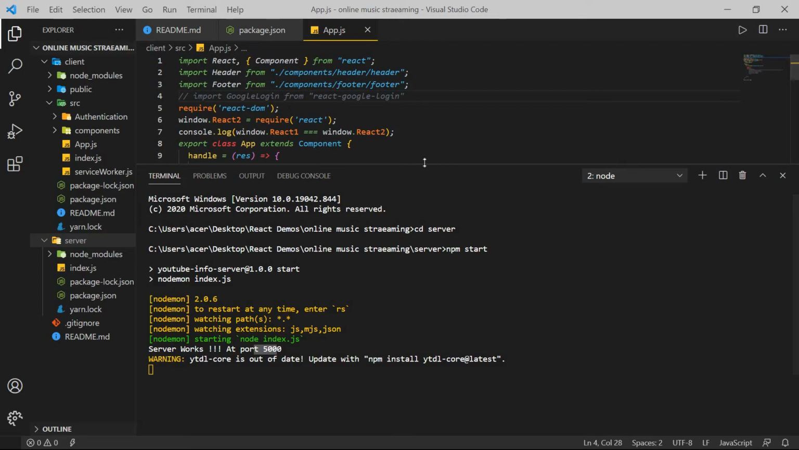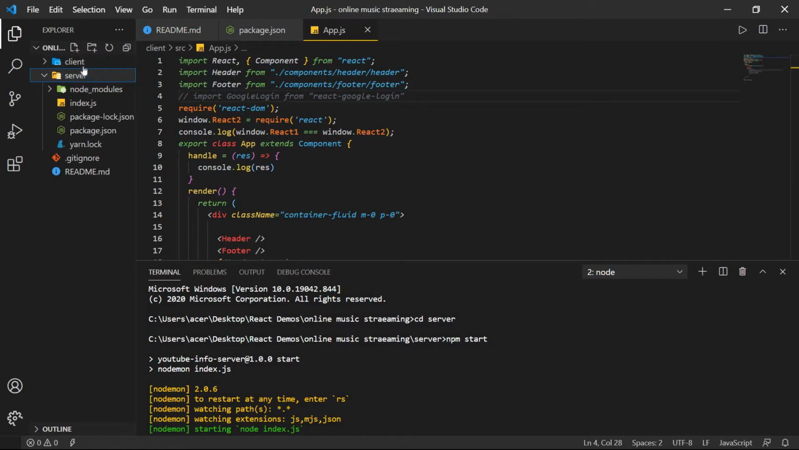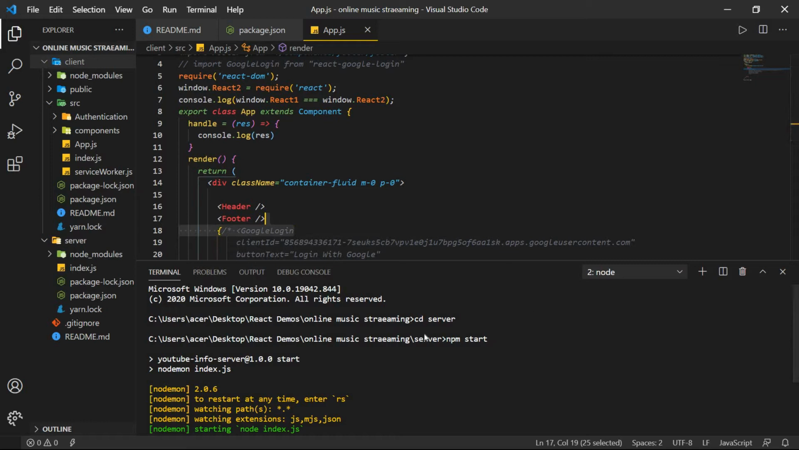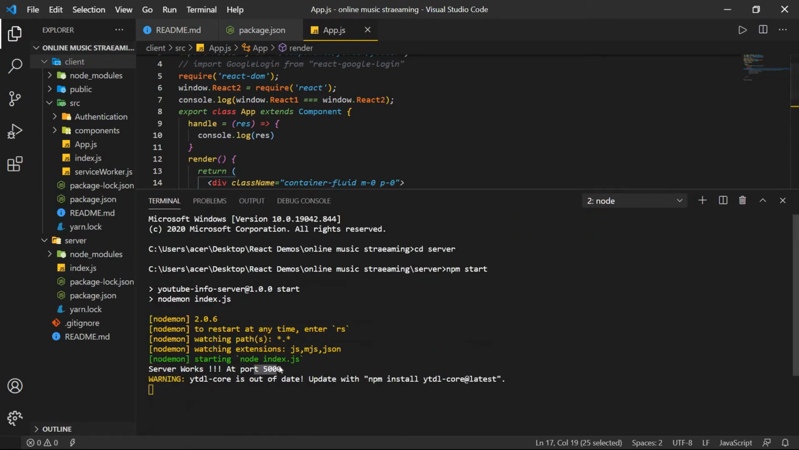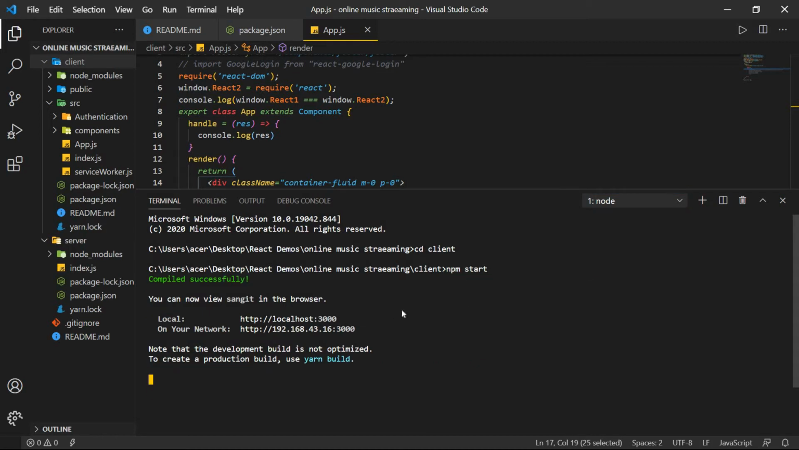As you can see, I have prepared my online music streaming app with a client and server side, using one technology. I have run a script from the server side, npm start, and node started; it is currently listening on port 5000. On the client side I have fired the command npm start, and it compiled successfully and is listening on localhost 3000.